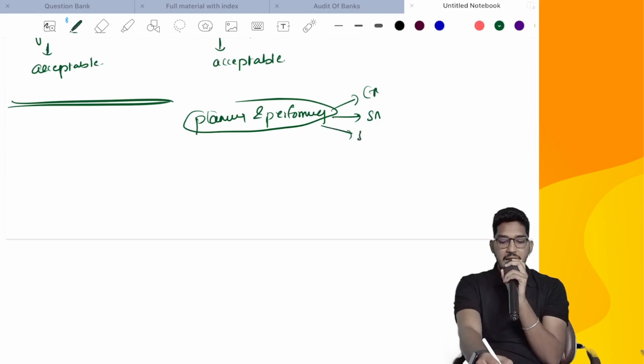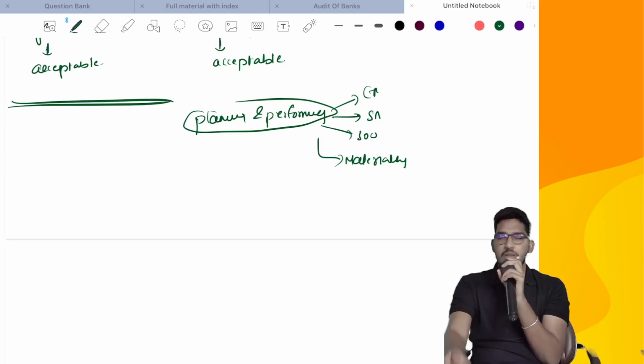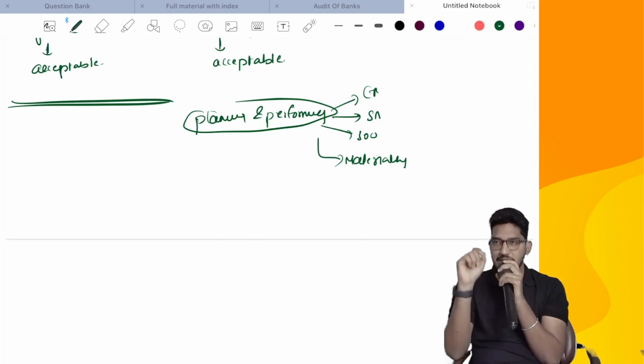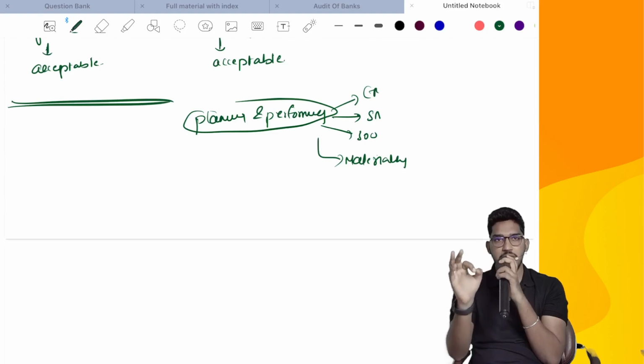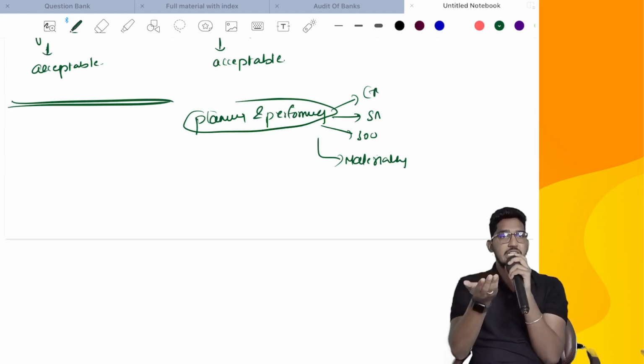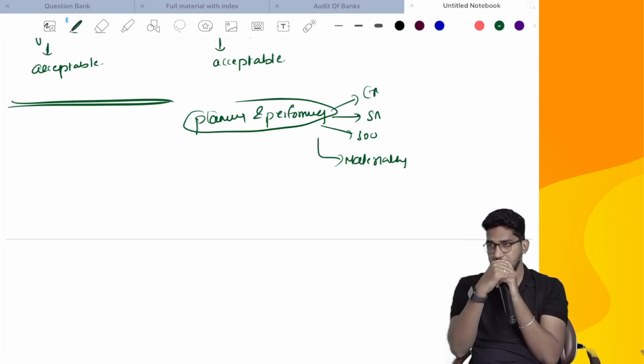Next, you have to do the planning. SA 300 requirements you have to comply with. Then you have to determine your materiality. But one slight change here. When we are doing an audit of general purpose financial statements, we decide materiality keeping in mind the information needs of all the users. But while deciding materiality for special purpose financial statements, we have to decide the materiality keeping in mind the information needs of only specific users. For the intended user, even small items could be material. So we have to sit with that specific user and understand his information requirements. According to that, we have to determine the materiality levels.